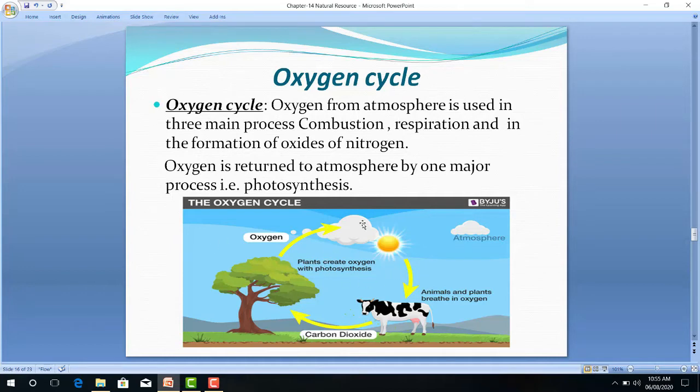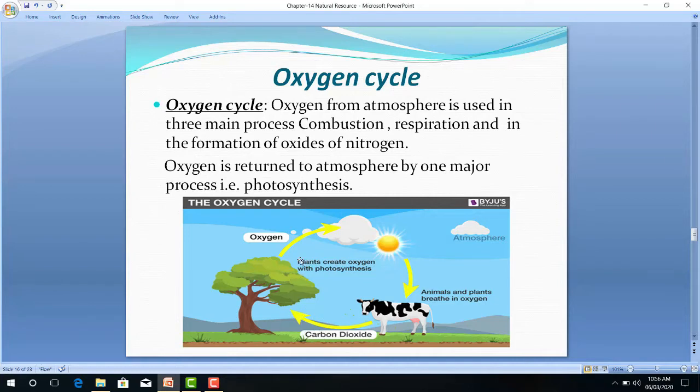Oxygen, let us see here in this cyclic movement, as we have discussed. Plants take carbon dioxide from the atmosphere and do the photosynthesis process. This plant is taken by living organisms. These living organisms take these plant products and break down their food in the presence of oxygen, and once again they produce carbon dioxide.